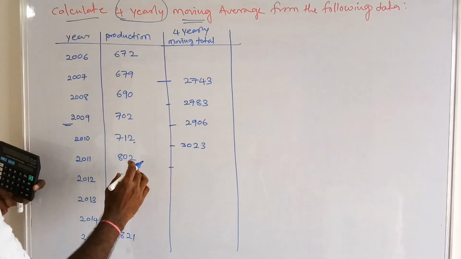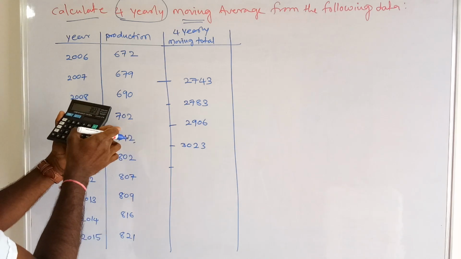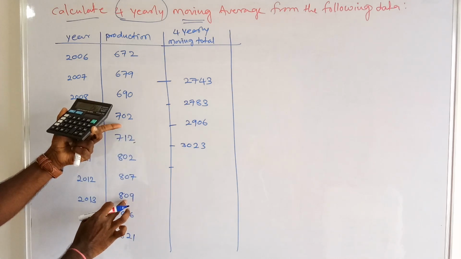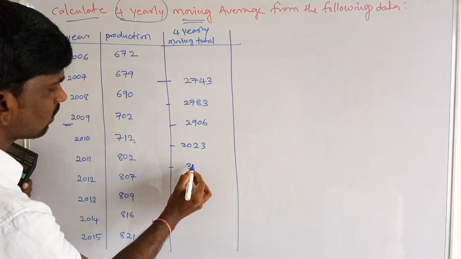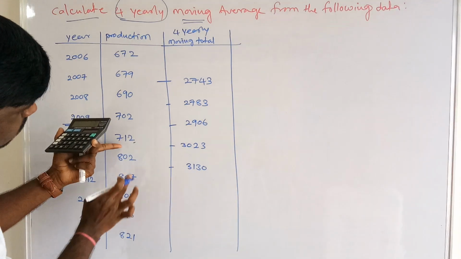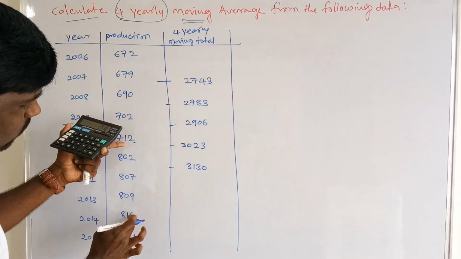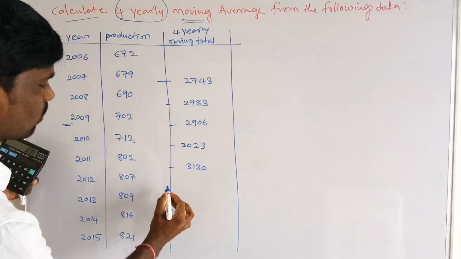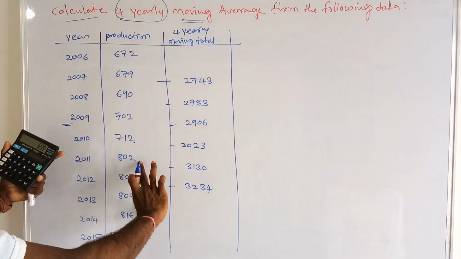Then again the total of 4 years: we have to leave the 702, then add 809. That is 3130. This is the total of 4 years. Then again we have to leave 712, then add 816, that is 3234. This 3234 is the total of these 4 years.